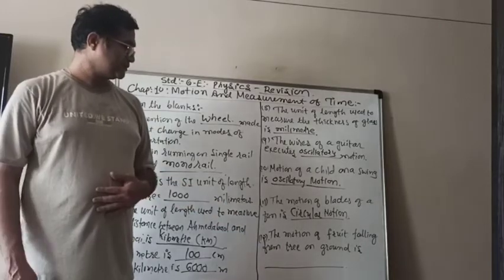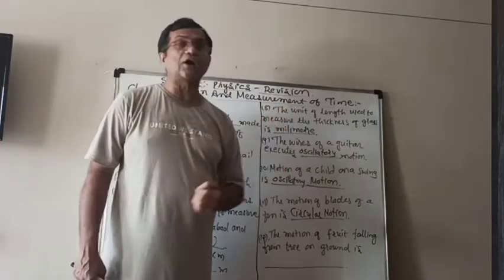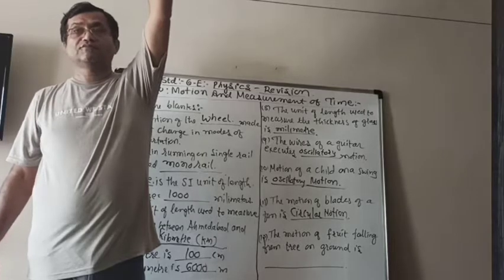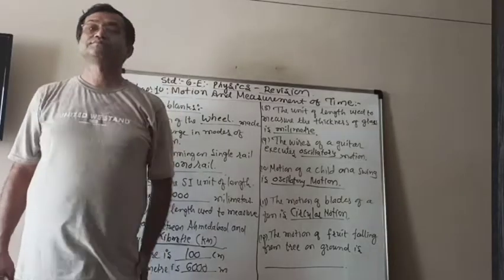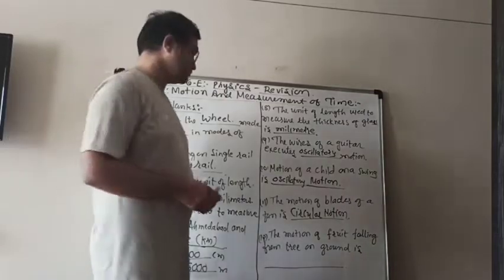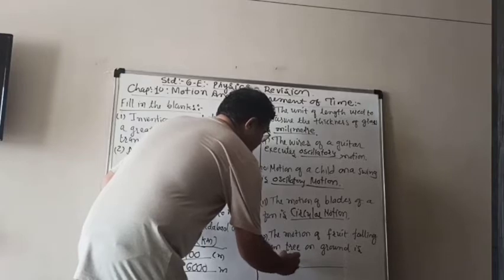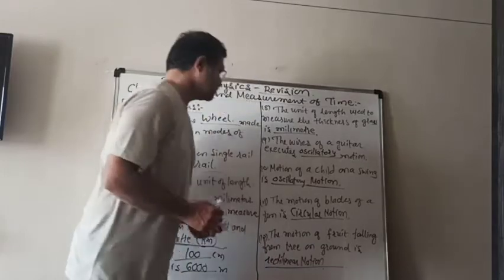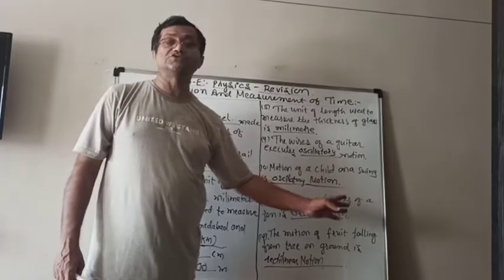Now the next one is: the motion of a fruit falling from a tree to the ground. You know that when the fruit is falling from the tree to the ground, it moves in a straight line. What do we call that motion? It is rectilinear motion. So the motion of the fruit falling from the tree is rectilinear motion.